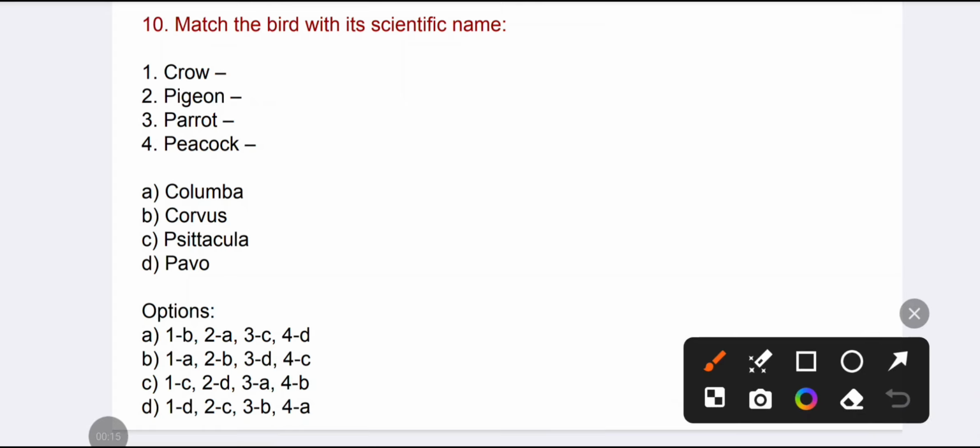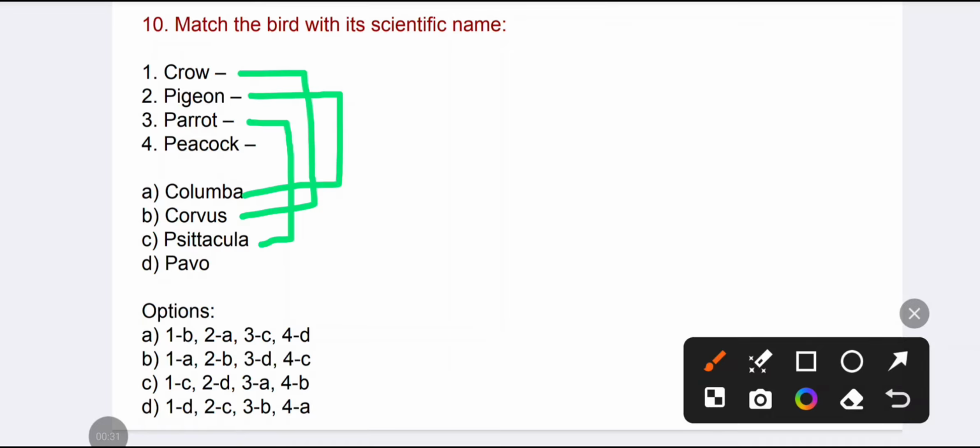Match the bird with its scientific name. Crow is Corvus, pigeon is Columba, parrot is Psittacula, peacock is Pavo. So option A is correct.